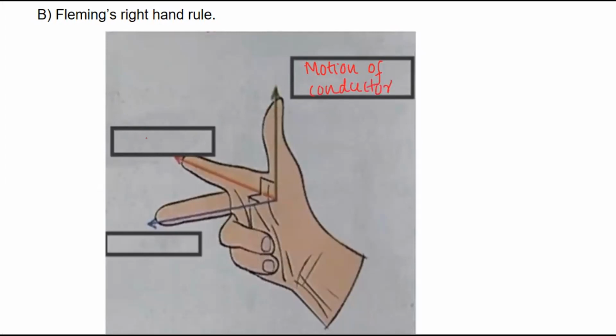Then index finger shows direction of magnetic field. And middle finger shows direction of induced current.